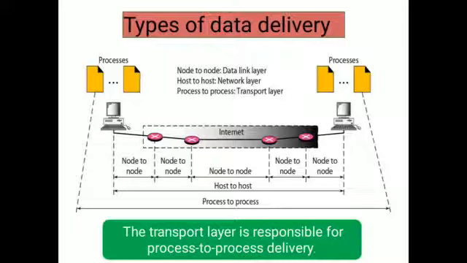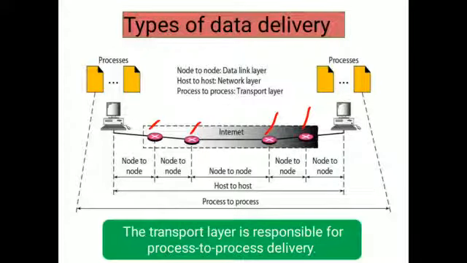Now we'll see the types of data delivery. What type of data is delivered here? If you observe, this represents a computer system of source and destination. Those systems are connected through intermediate nodes. Four different intermediate nodes are located in the network, that is called the internet.